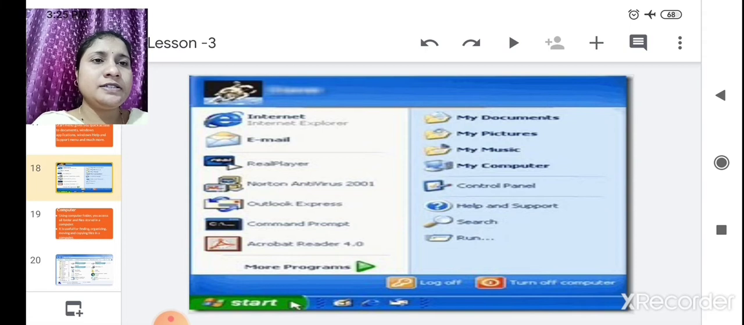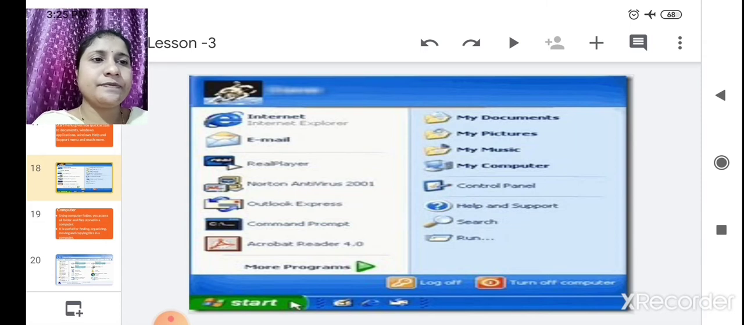On the right side there is My Documents, My Pictures, My Music, My Computer. Okay, Help and Support, Control Panel, all these are there. Once you click on the right button, this will occur.